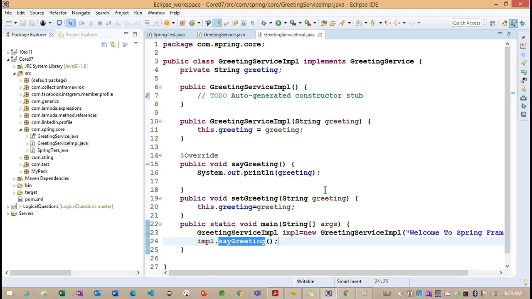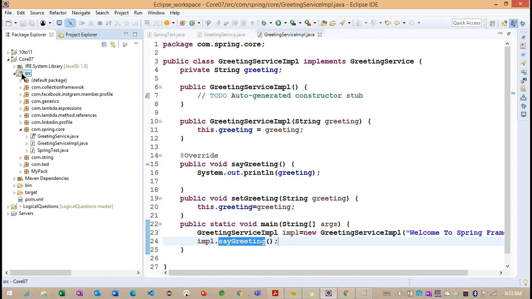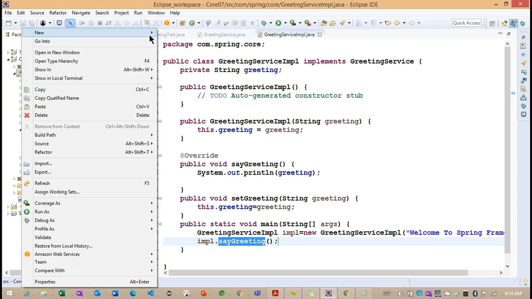So this is what we discussed in our previous examples. But the same example, if I'm going to use it from the Spring Framework, what are the steps we need to use here? Okay, so back to here, to work on this particular Spring Framework, one more file we need to create here.